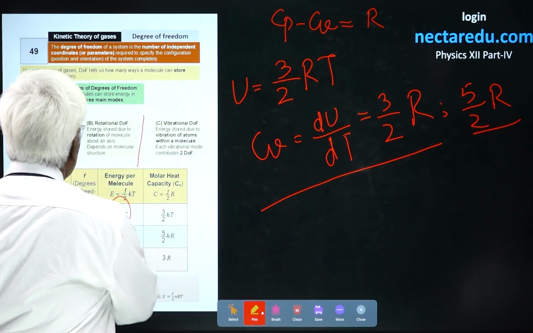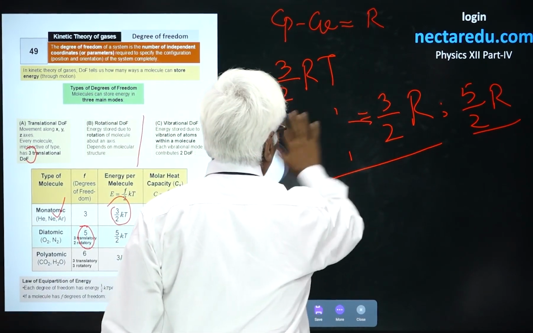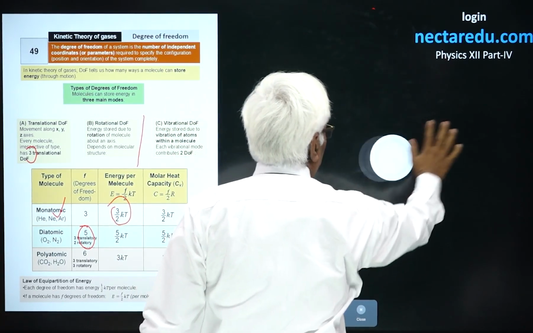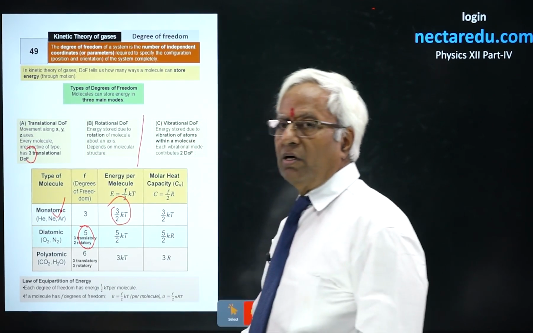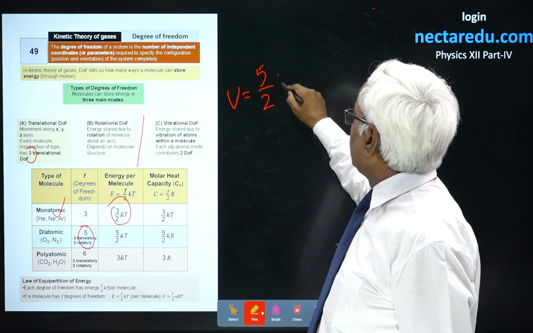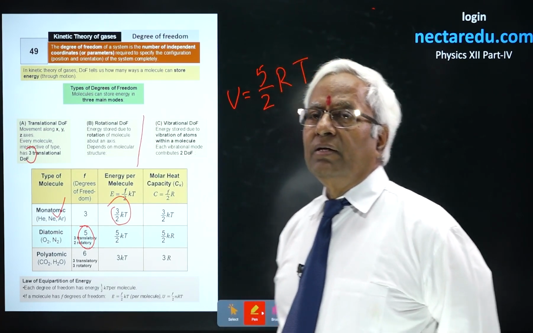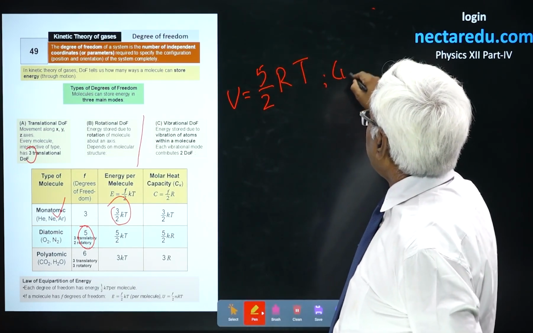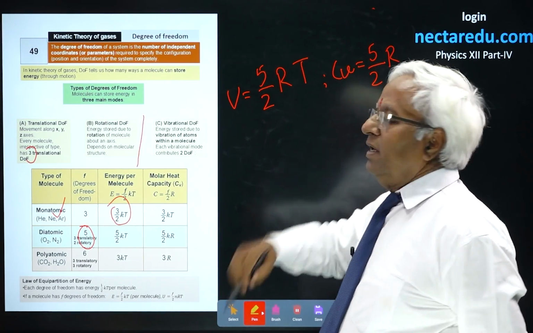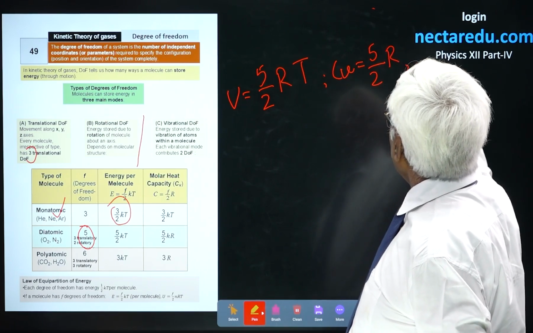If you consider diatomic gas, then obviously 3 translational degrees of freedom will be there. But along with that, there will be 2 degrees of freedom concerned with the rotation. Overall, it becomes 5. And then in that case, the energy is going to be 5 by 2 RT, because degree of freedom is going to be 5. Then in order to find the value of Cv, you'll divide it by T, it becomes 5 by 2 R. And then in order to find Cp, it will be 7 by 2 R.